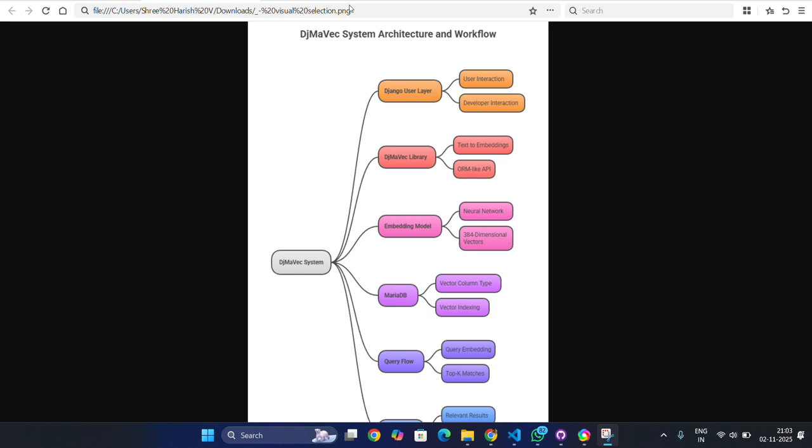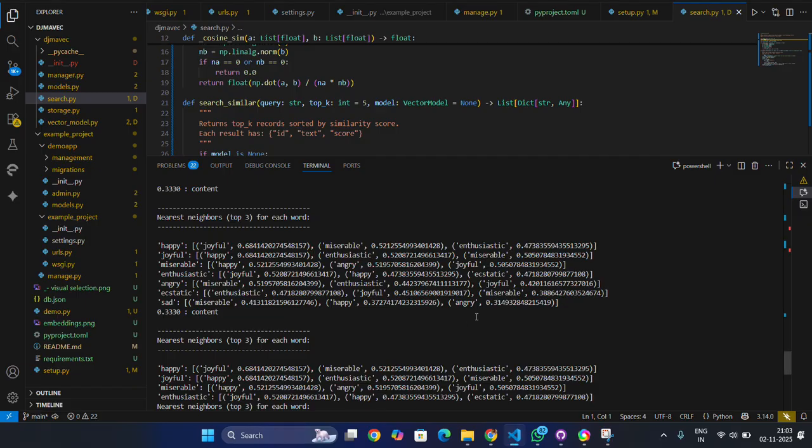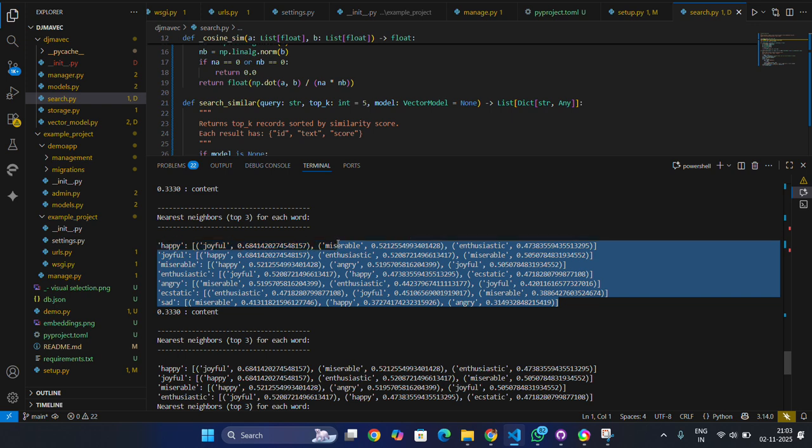So how exactly does this work? The developer defines a vector field inside the Django model, just like a normal char field. When text data like article titles, FAQs, or descriptions is saved, it is converted into a numerical embedding, as seen here, directly into MariaDB's vector column type.